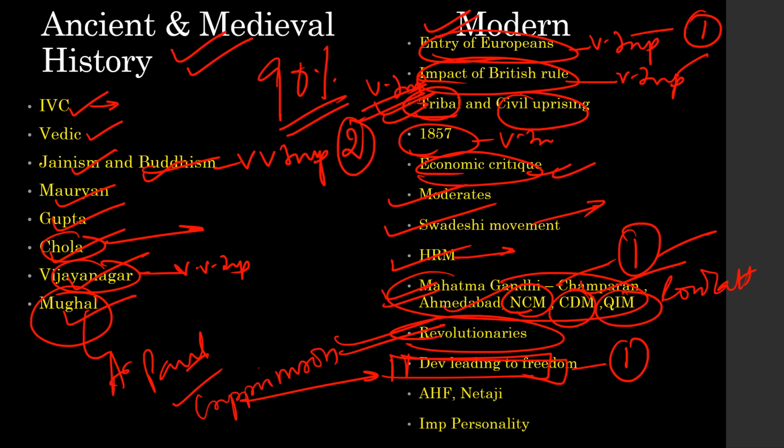They generally ask chronology based questions from this section. Then Azad Hind Fauj and Netaji's contribution. And last but not the least, important personalities. Guys, just read these topics. I can tell you 90% of the questions will come from these themes only.